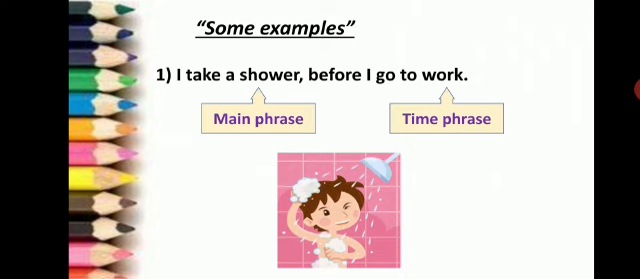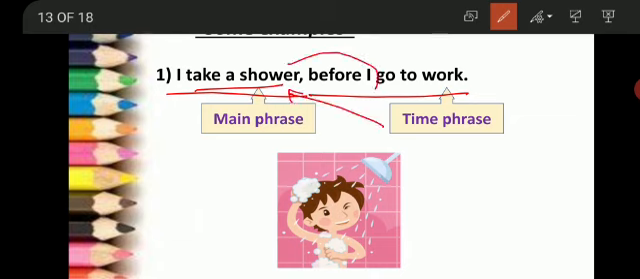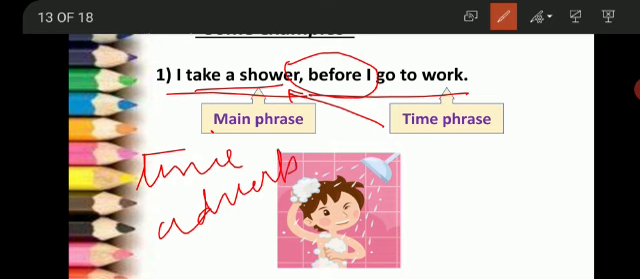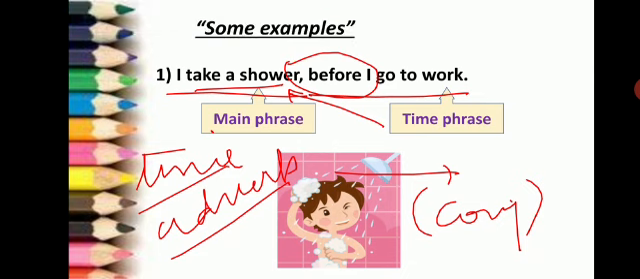I take a shower before I go to work. Now the action is taking a shower, and when this action happens: before I go to work. So here I take a shower is main phrase, before I go to work is time phrase, which is depending upon the main phrase for its complete meaning, joined together with the help of this time adverb. So time phrase is dependent upon the main phrase and both of them are joined together with the help of time adverbs, which are basically conjunctions.